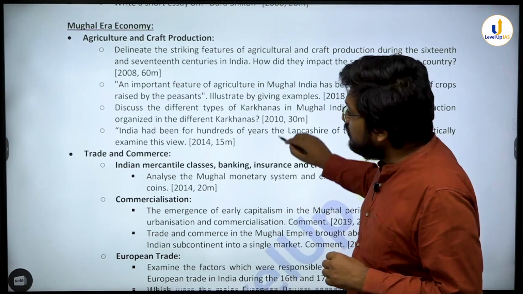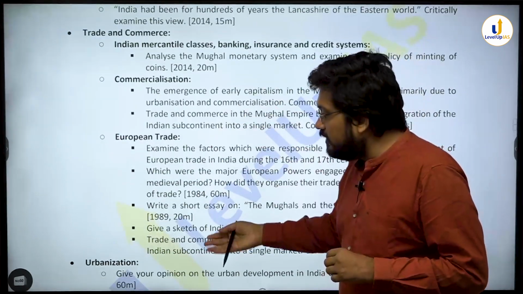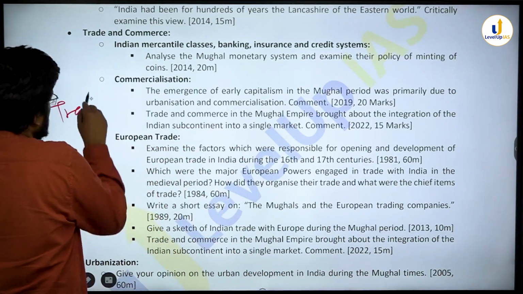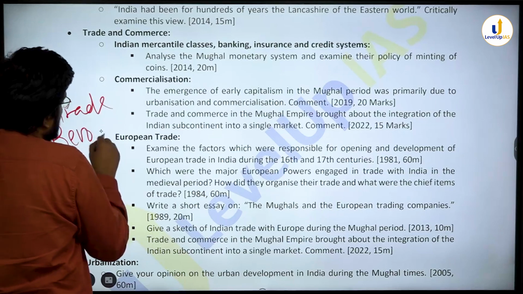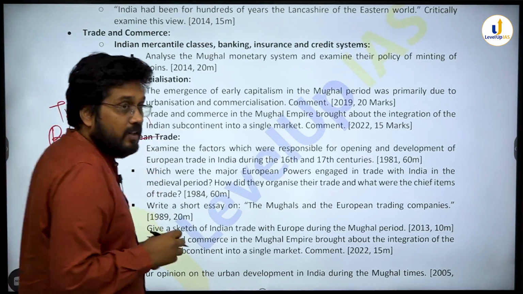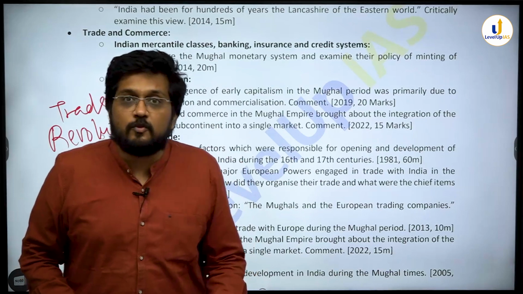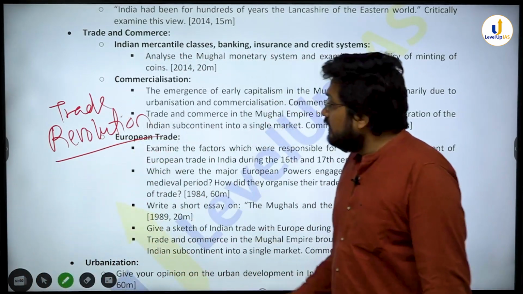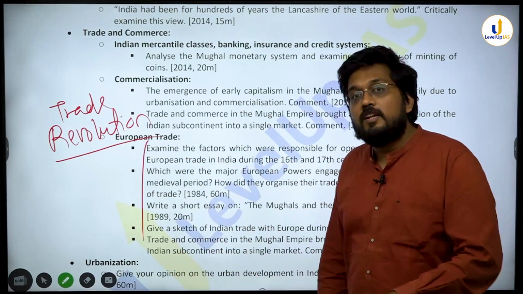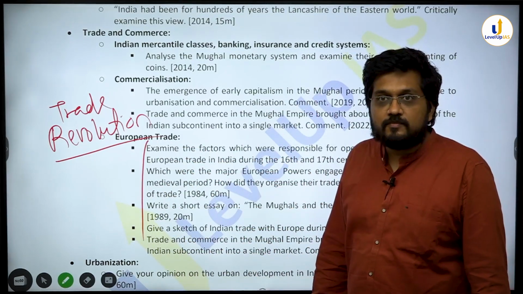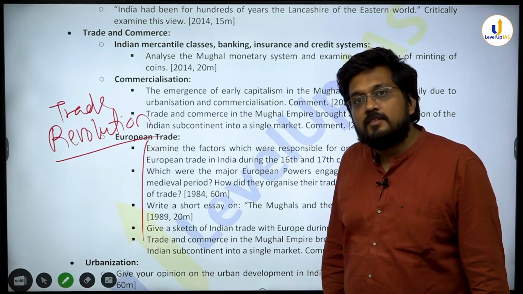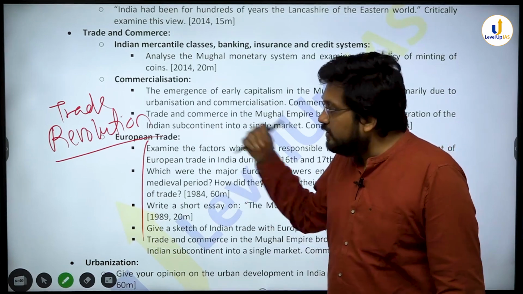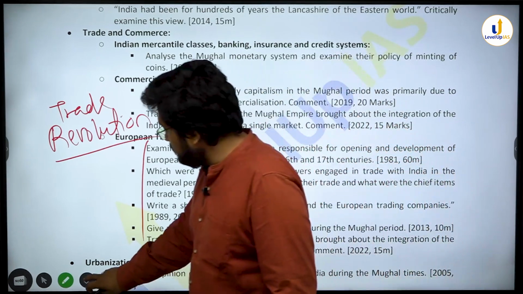If you look at trade and commerce, especially European trade, there is a term given in the syllabus called trade revolution. That is a whole debate, from James van Leur to Niels Steensgaard and Om Prakash, a very big debate. It is given in many books. UPSC is equally interested in that aspect: European trade during the Mughal era, and the connections and impact and all those things. So, are you prepared for this? As much as we study Mughal administration for agrarian taxation, the trade revolution topic is equally important, if you look at the PYQs.